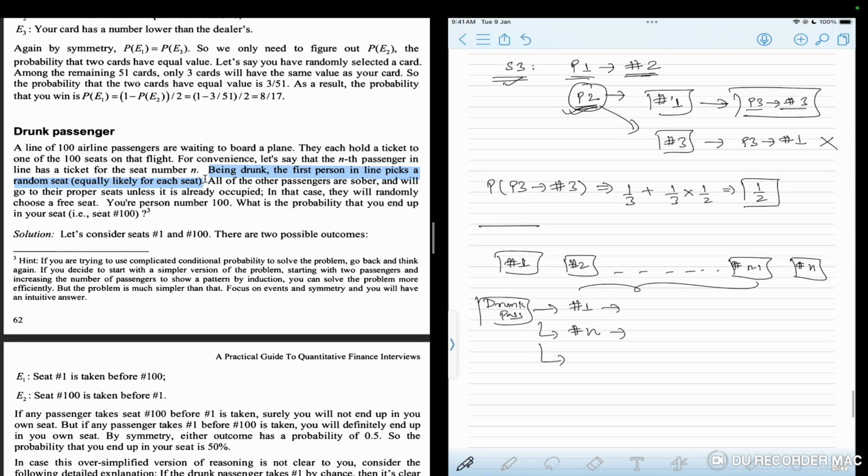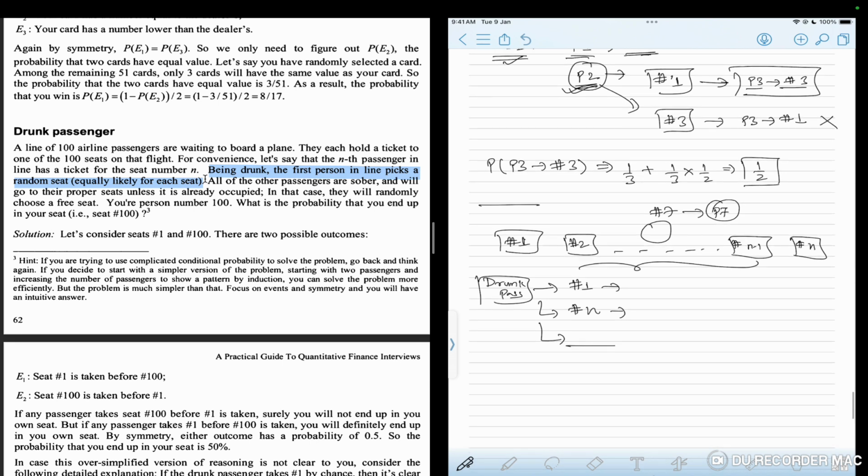Similarly, in case of n seats, let's say the drunk passenger chooses someone here, seat number 7, the seat which corresponds to passenger P7. Now this P7 guy becomes the drunk passenger, and since his seat is not vacant, he has an option to either go to seat number 1, which was of the original drunk passenger, or choose a completely different seat, whichever is remaining.